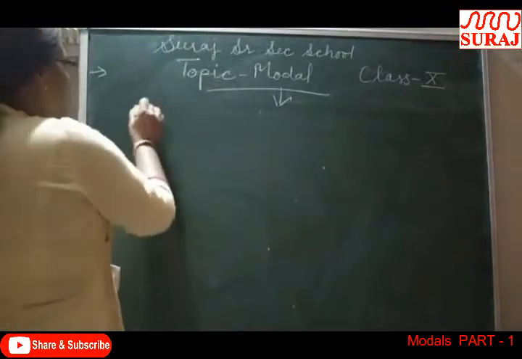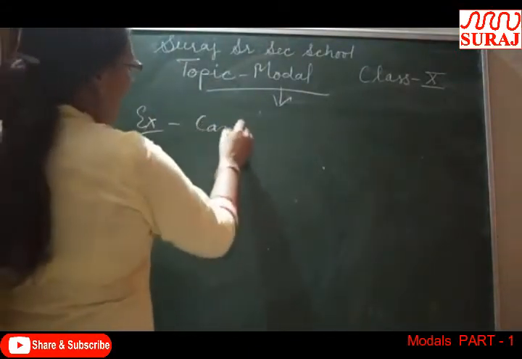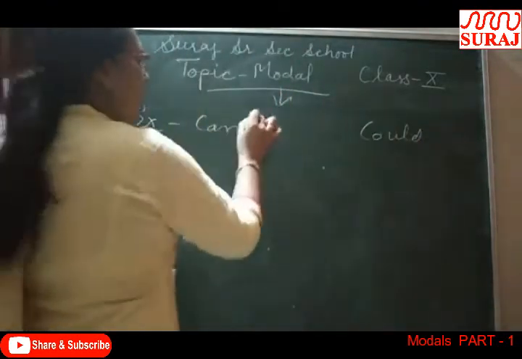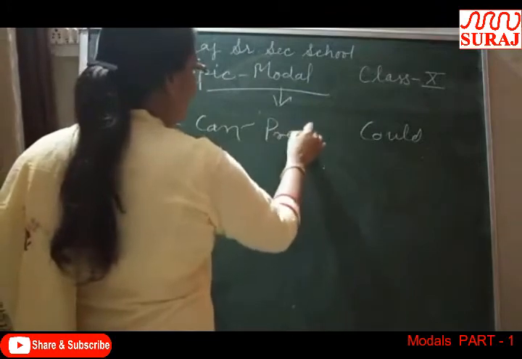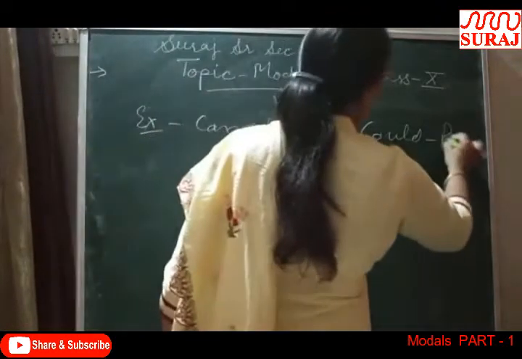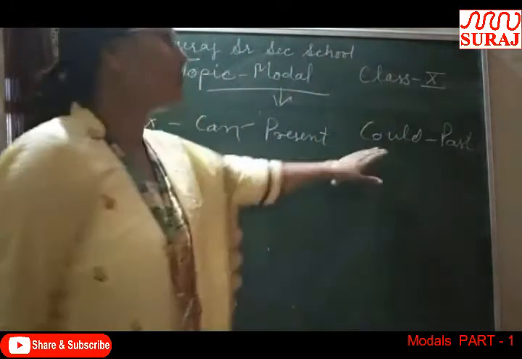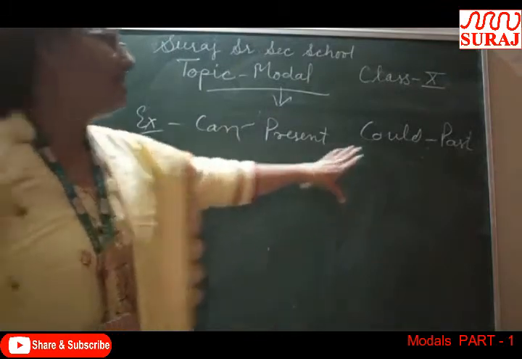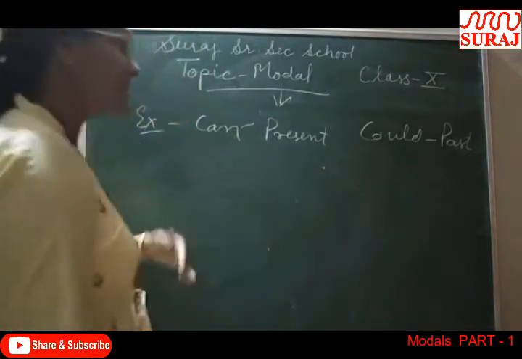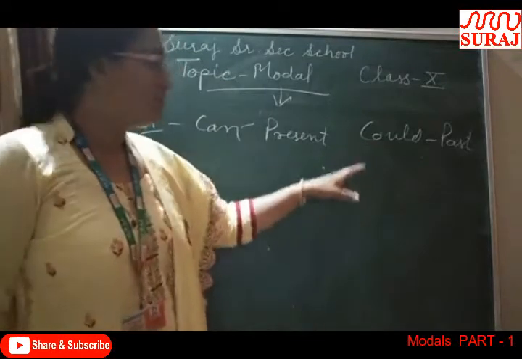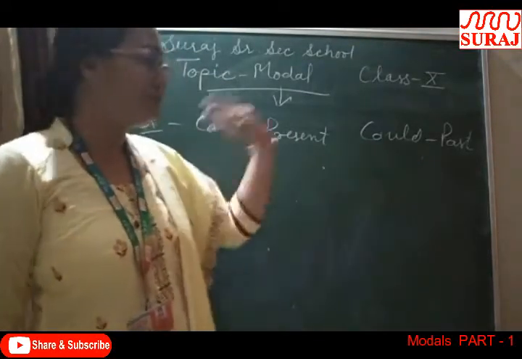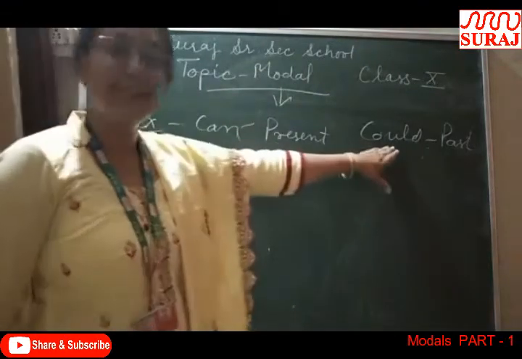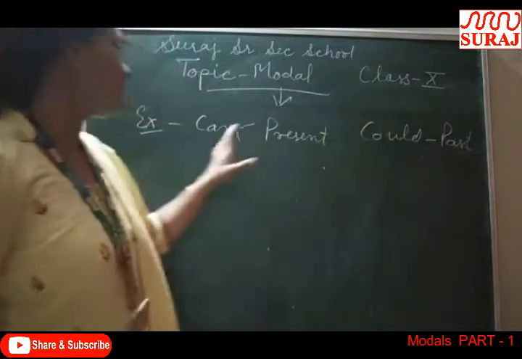So first of all we will talk about can. Can or could. Can is used in present and could is used in past tense, as could is the past form of can. That's why can is used in present tense and could is used in past tense. But sometimes could is used in the present also for a more polite request. Whenever we want to show more politeness, we will use could in the present tense also. Otherwise it is the past form of can.